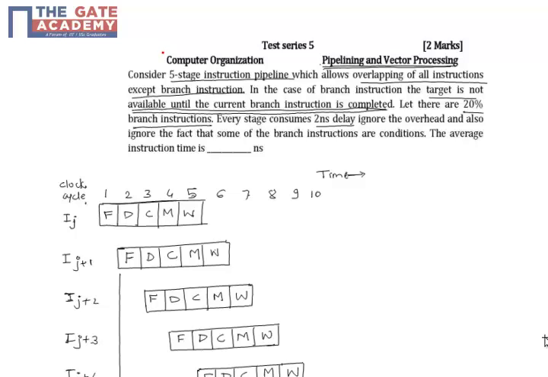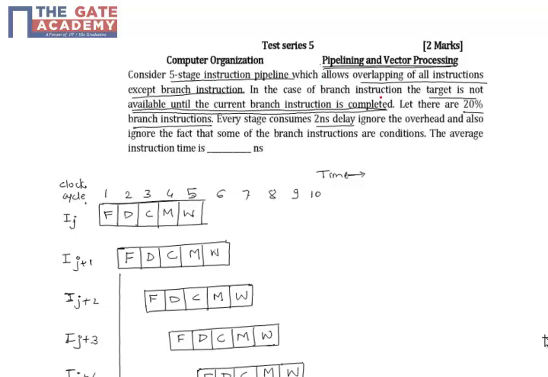Hello friends, this is a 2-mark question on computer organization on the topic pipelining and vector processing. The question reads as follows. Consider a 5-stage instruction pipeline which allows overlapping of all instructions except branch instruction.